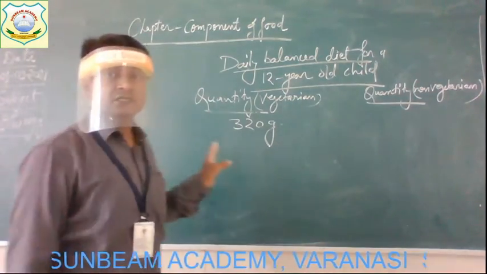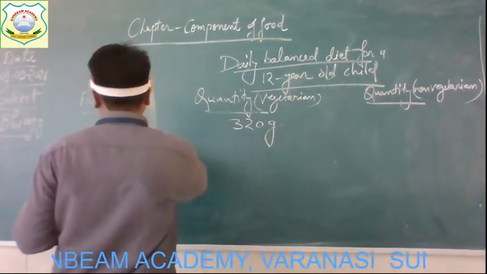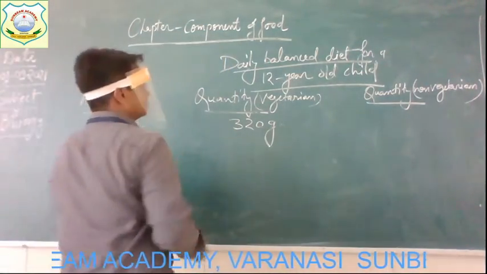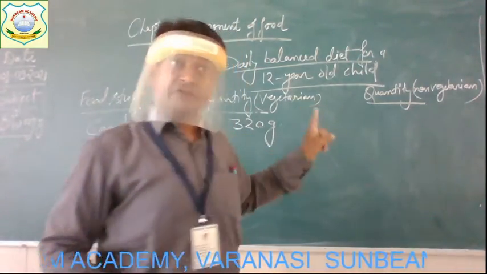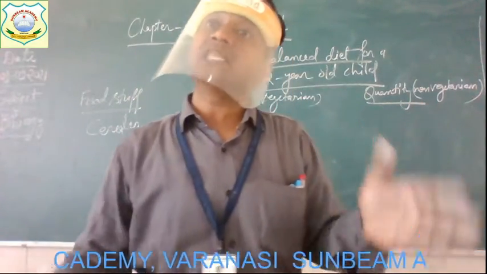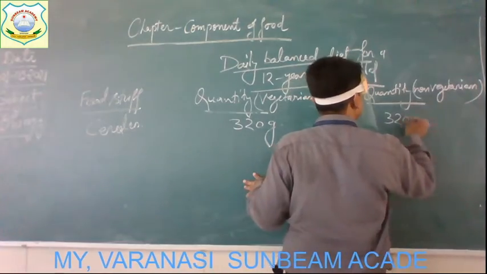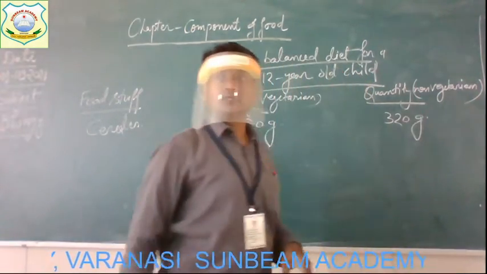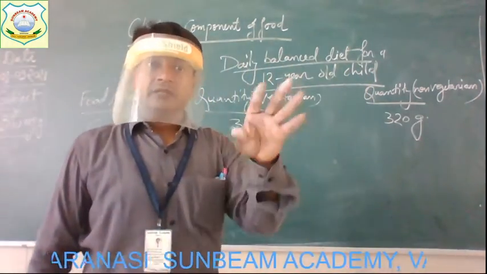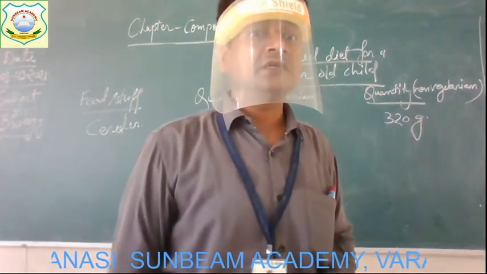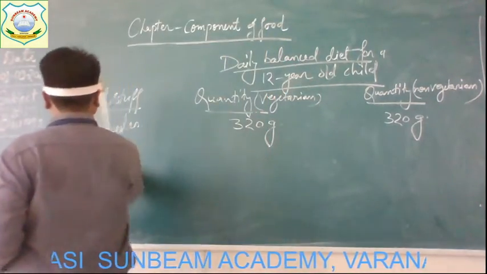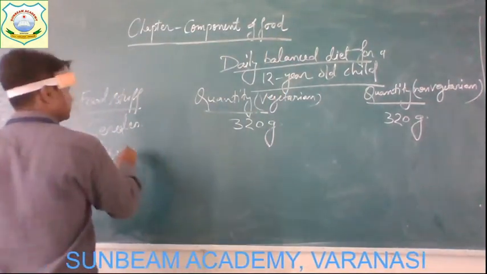So cereals, how much do we have to take? 320 grams. And if we are non-vegetarian, then also it is required by our body, about 320 grams. Clear?